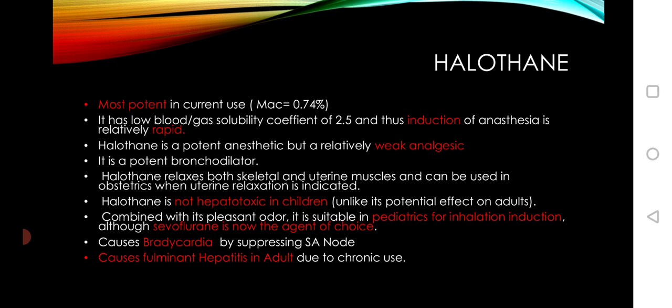Then halothane, the most potent in current use. It has a low blood gas solubility coefficient, that is 2.5, thus induction of anesthesia is relatively rapid. Halothane is a potent anesthetic but a relatively weak analgesic. It is a potent bronchodilator. Halothane relaxes both skeletal and uterine muscle and can be used in obstetrics when uterine relaxation is indicated.